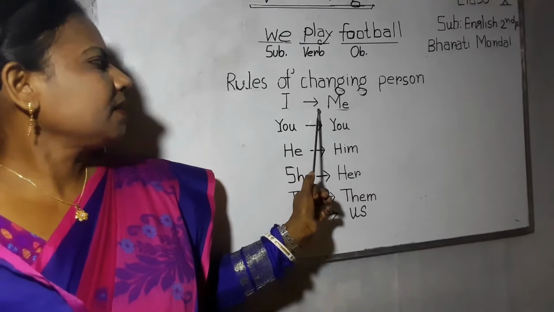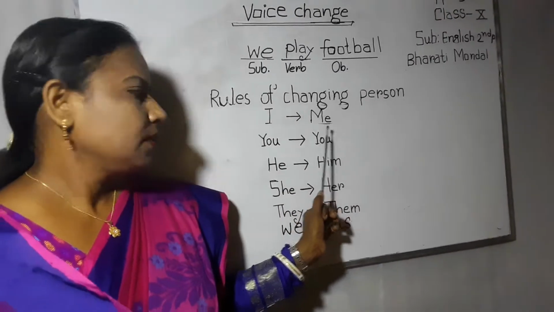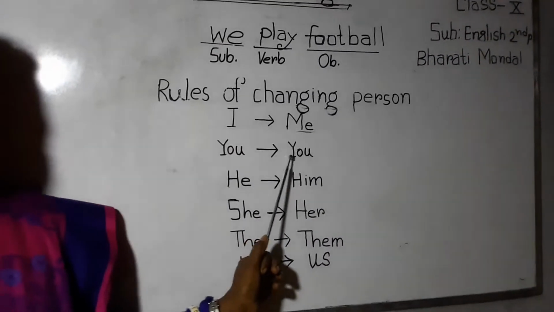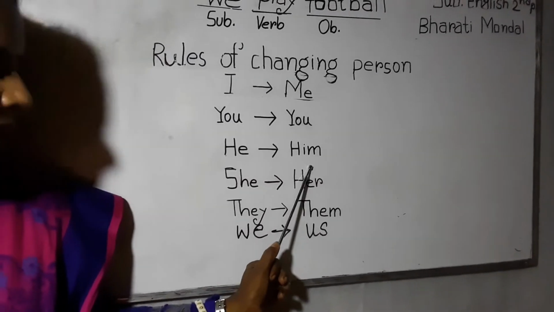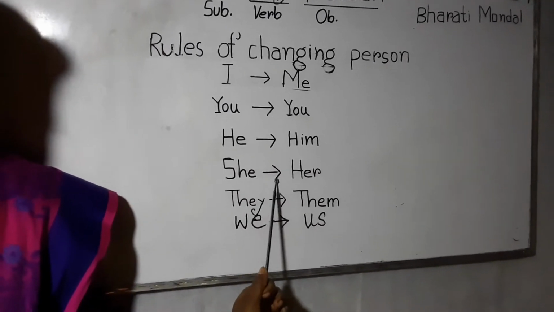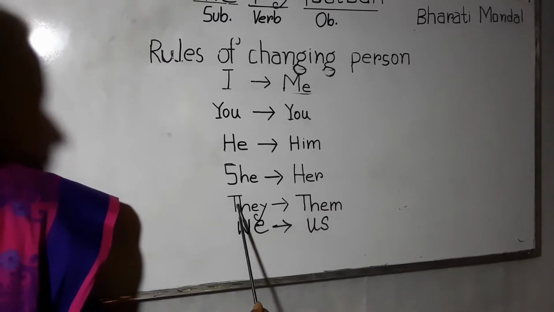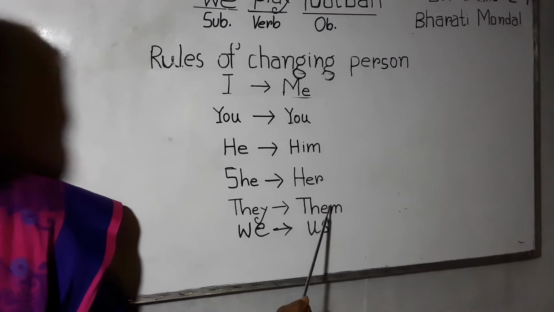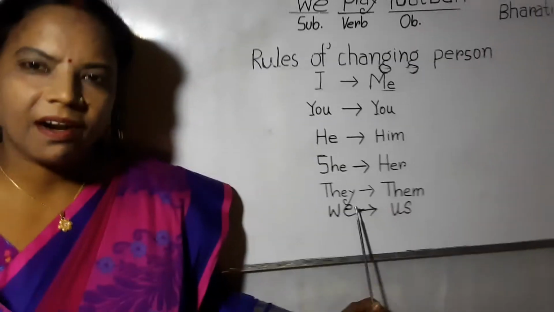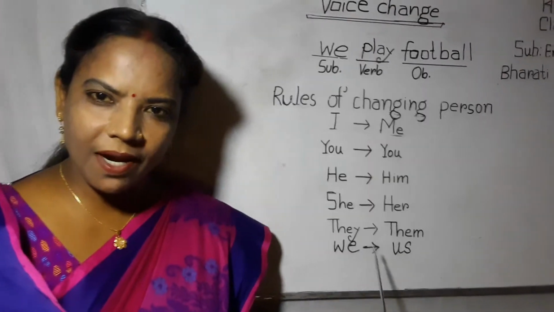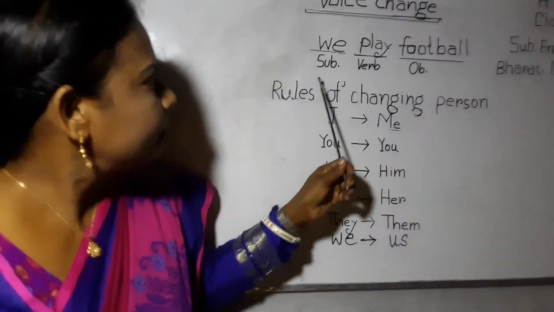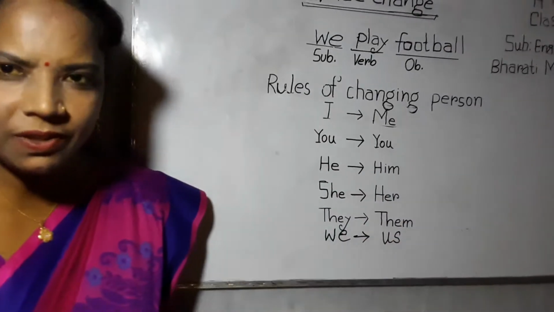I will be turned into me, you will be turned into you, and he will be turned into him. She will be turned into her, they will be turned into them, and we will be turned into us. In this way, all of you are clear about the rules of changing person.